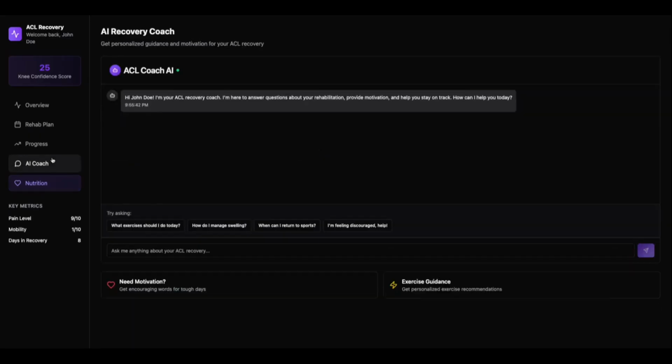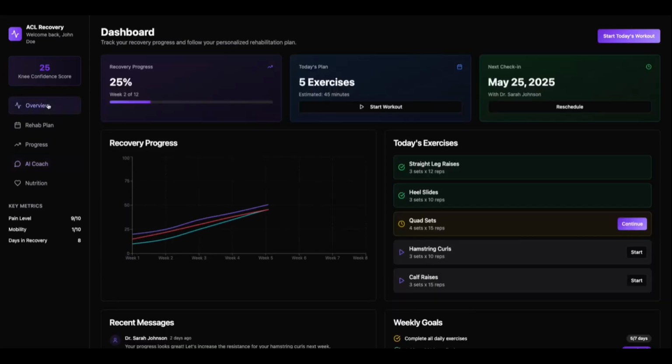And last but not least, part of your dashboard is a coach that you can speak to, right? You're in the middle of the night, you have some questions, you want to figure out what should I be doing, how should I manage it, or you just need some motivation, right? Or a lot of the exercises you're not able to progress in, and how you can get through that. It's almost like a companion that you can speak to just to get some information, whether you're feeling lost and whatnot. So that's an overview of the dashboard.